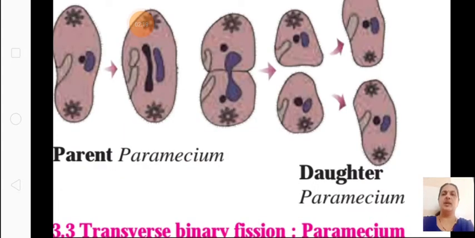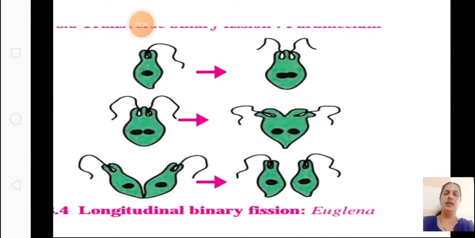Under Paramecium we learnt transverse binary fission. In this you can see how the division takes place in the transverse direction, in the horizontal way, and two Paramecium are formed. This is transverse binary fission. And we learnt in Euglena, it is longitudinal binary fission. It takes place along the longitudinal axis. You can see how the division takes place, and two Euglena are formed from the parent Euglena. This is longitudinal binary fission.